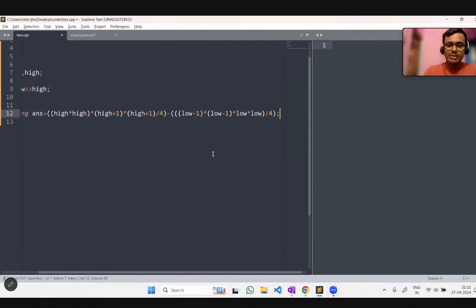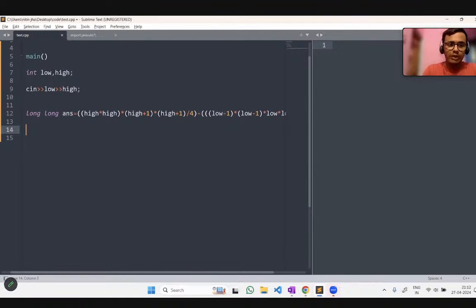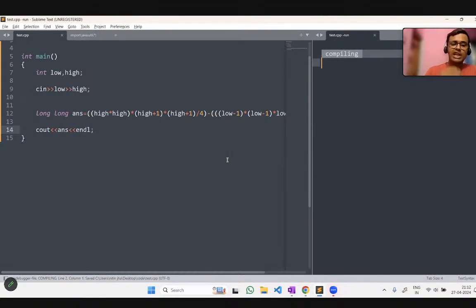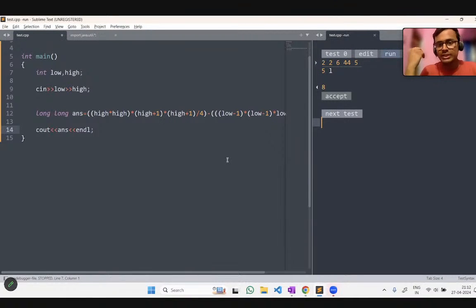In this way we just implemented our formula, and whatever value is in our answer, we just have to print it. So by using the formula, we can solve this problem in constant time. If time complexity is not a concern, then you can simply use the for loop. That would be much easier.